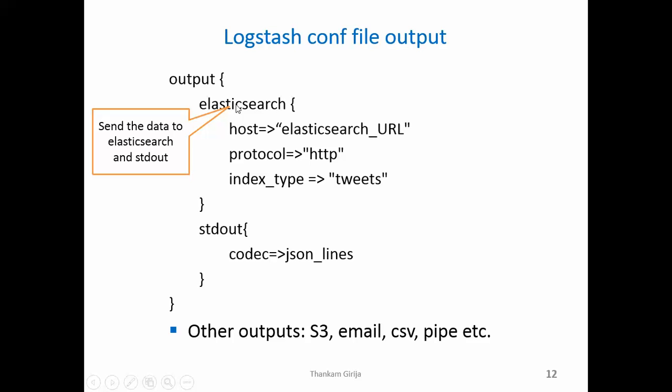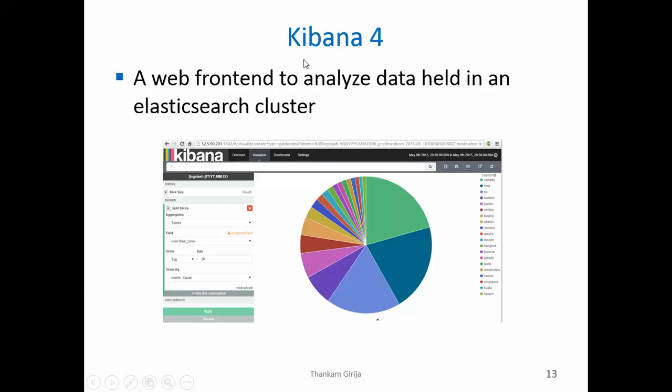And in addition to storing it in Elasticsearch, I'm also putting the output in stdout so that I can show you in my demo. And it's very useful for debugging purposes. So I'm telling it to give the output in stdout in JSON lines format. And as I mentioned, there are other output options available: S3, you can send it to email directly, CSV, pipe, etc. The last one is Kibana.